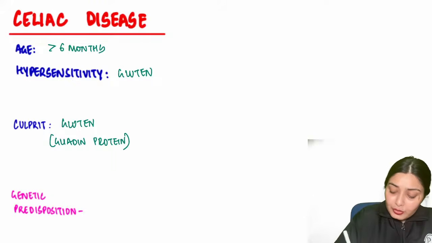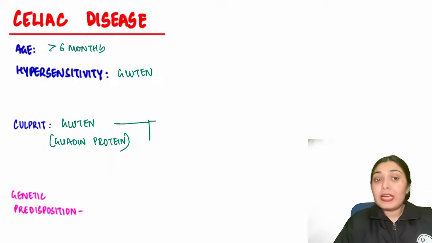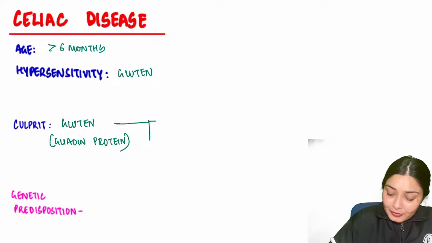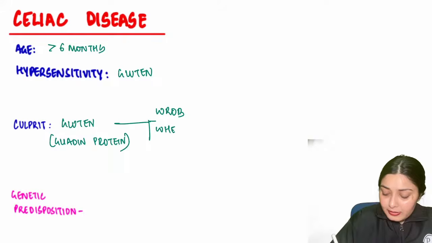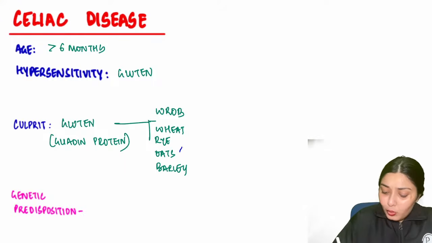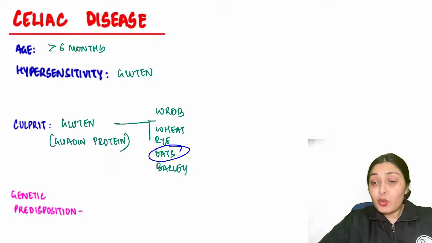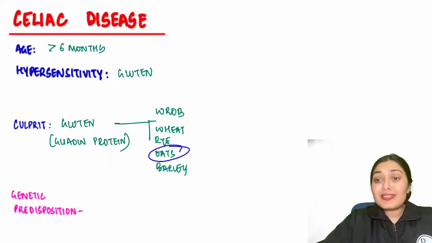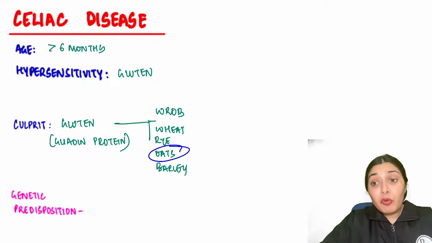In which things do you find this gluten? The mnemonic we all understand, ROB, right? Wheat, rye, oats, barley. Remember oats, catchword oats. Oats and wheat are usually processed in the same farm, so there is some form of contamination with the wheat.